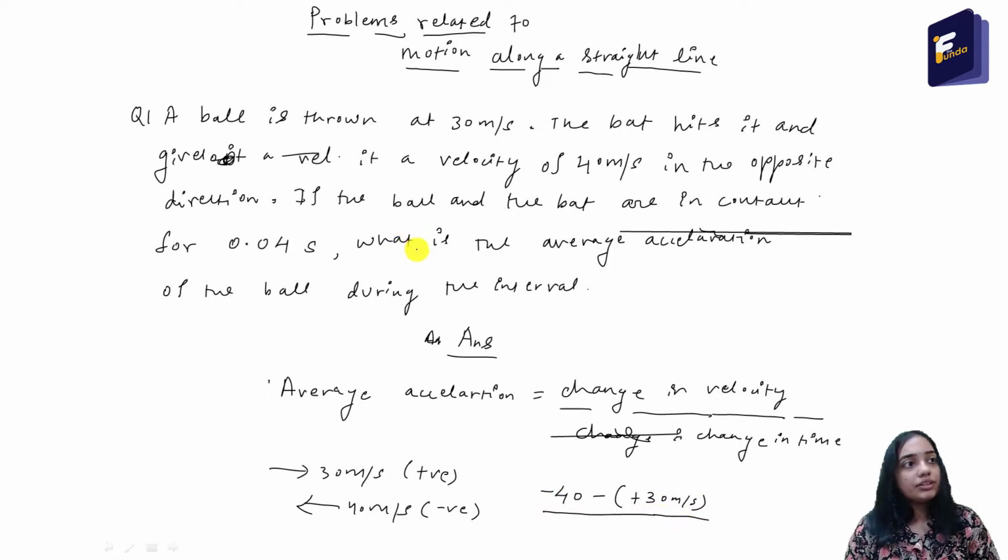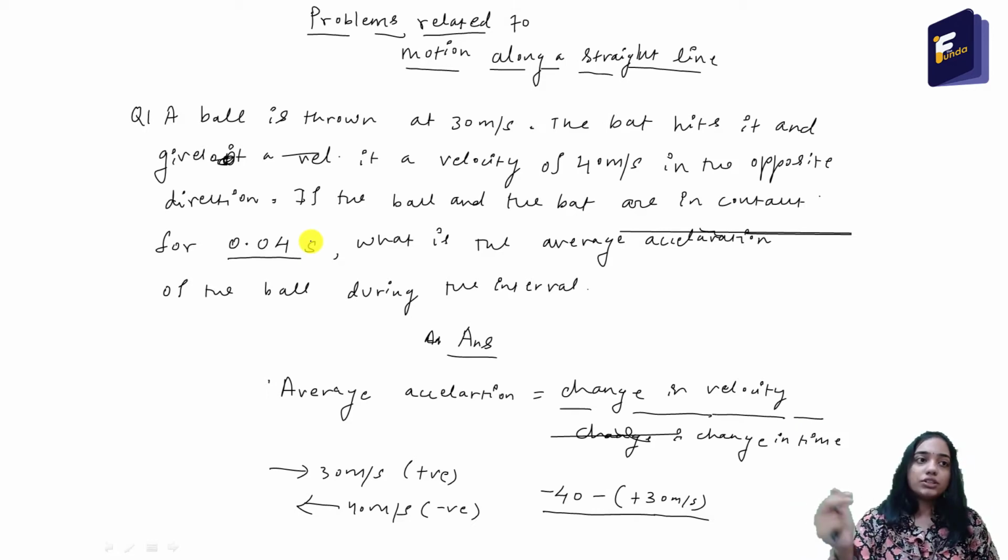The time interval, it is given that it is 0.04 seconds because the ball was in contact for that time. So the velocity changed only during that interval. When the ball was in contact with the bat, in that time interval only, the velocity was first 30 meter per second and then it shifted to 40 meter per second in the opposite direction. So we have to calculate the acceleration only for that interval, that is 0.04 seconds.